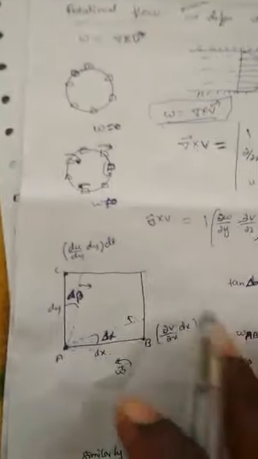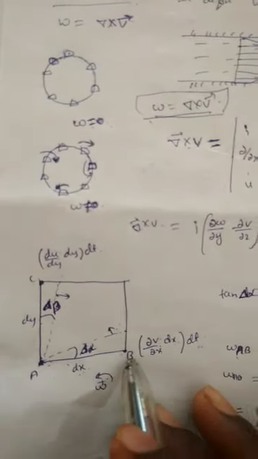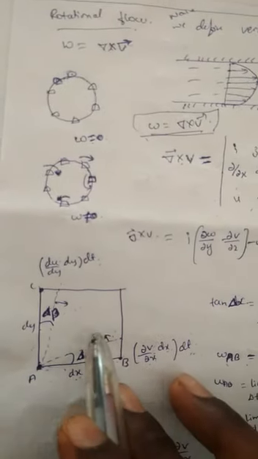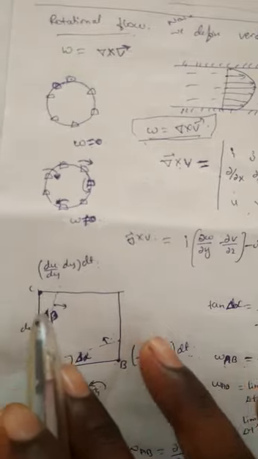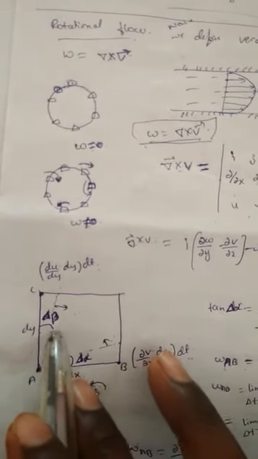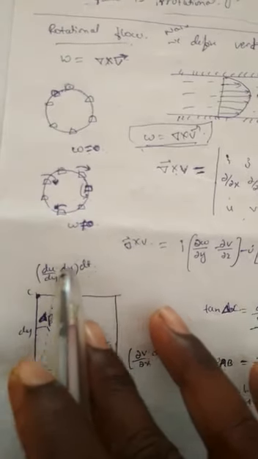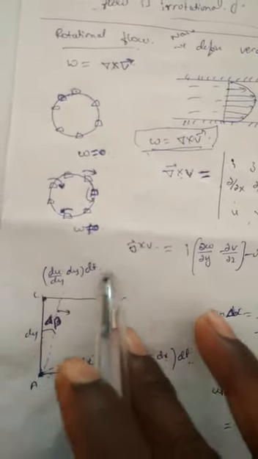Then if I consider this rectangular region, with particles a, b and c, particle b moves in this direction with a changing angle del alpha, and particle c moves in this direction with a changing angle del beta. This change we can write in terms of velocity: dou u by dou y into dy dt.